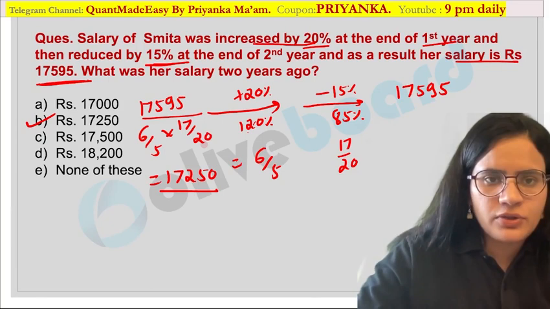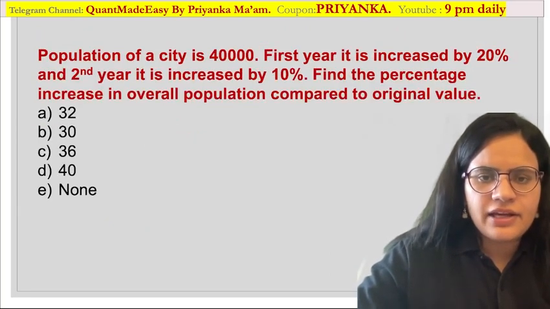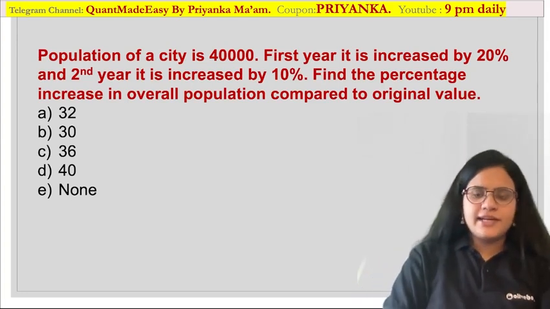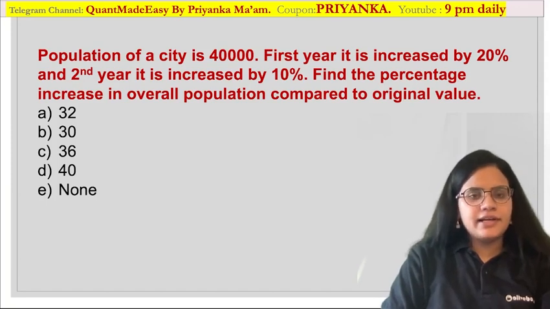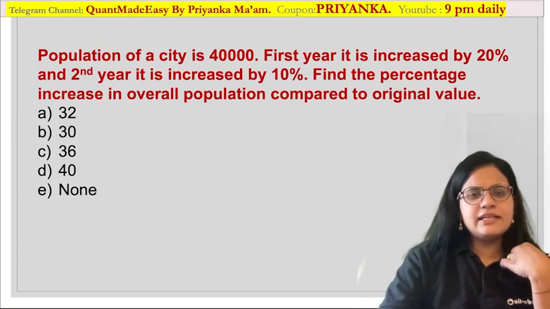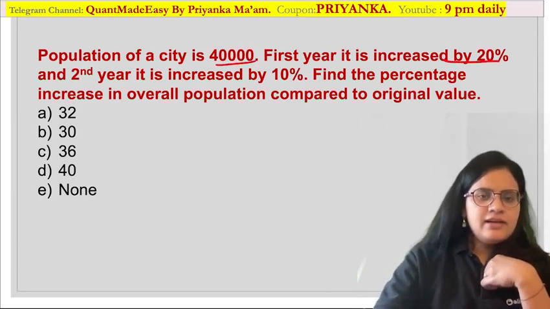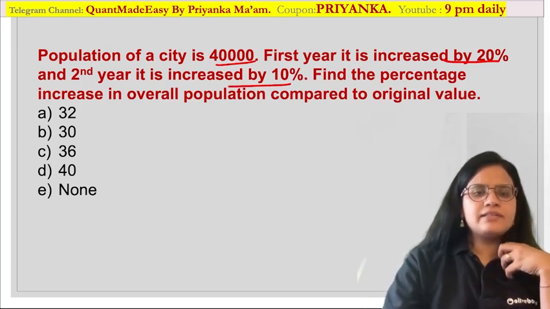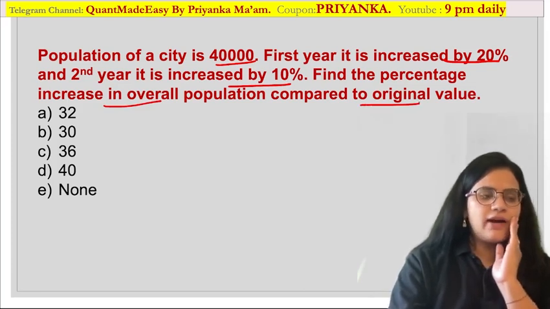Let us now move on to the next part over here, based on population. So as I said, questions based on population are also very frequently asked in your exam, where this concept of multiplication factor will really help you out. So what is given in your question? The population of a city is 40,000. First year it is increased by 20%. Second year it is also increased by 10%. Find the percentage increase in overall population compared to the original value over here.